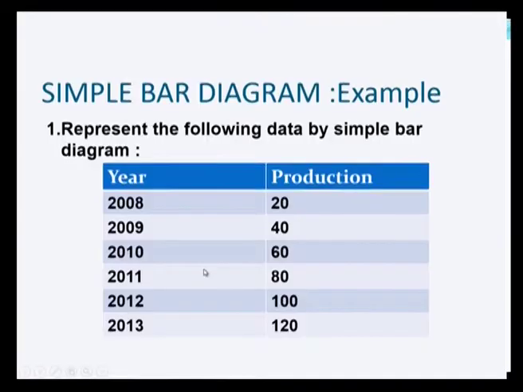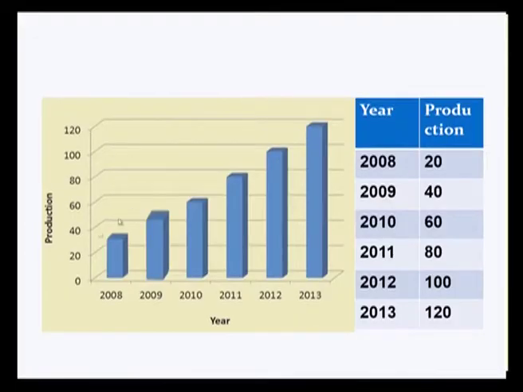Now you can take an example for each type of diagram. First one is simple bar diagram. In the following you have data which you have to represent by a simple bar diagram. Here the year and the corresponding production are given. So this you can represent by a simple bar diagram, where the horizontal axis shows year and the vertical axis shows production. So for each year you have the corresponding production.